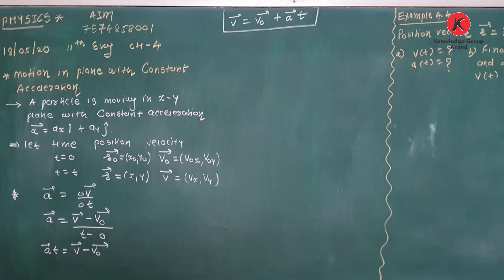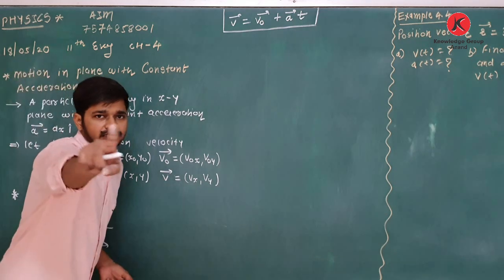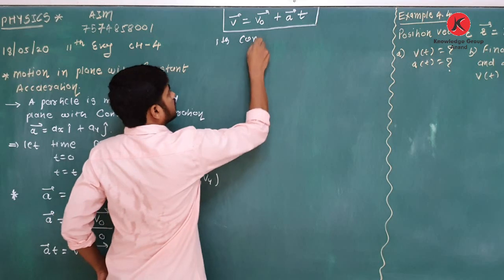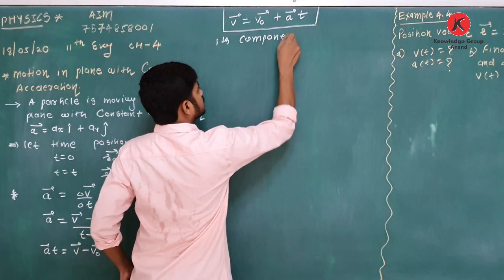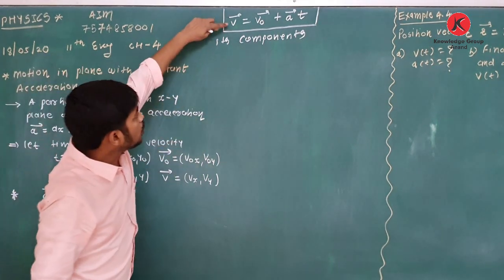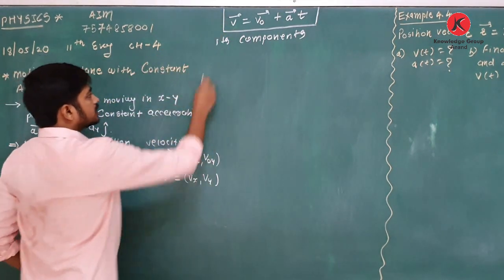Clear about this? Now we have to find its components. See how to find its components. For v, the final velocity, what is its x component?